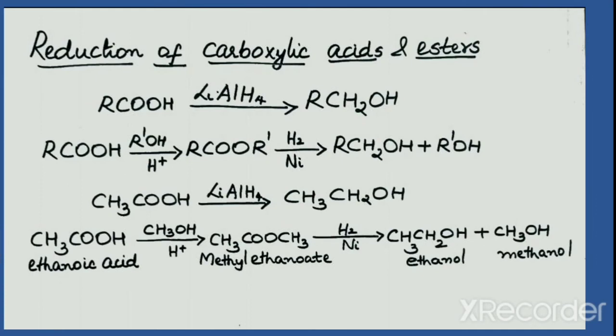Ethanoic acid, CH3COOH, on reduction gives ethanol, CH3CH2OH, which is a primary alcohol. Ethanoic acid can be converted into an ester, that is methyl ethanoate, by reaction with methanol. Methyl ethanoate, the ester obtained, is then reduced using hydrogen in the presence of nickel to get the alcohol ethanol. Along with that, methanol is also obtained.